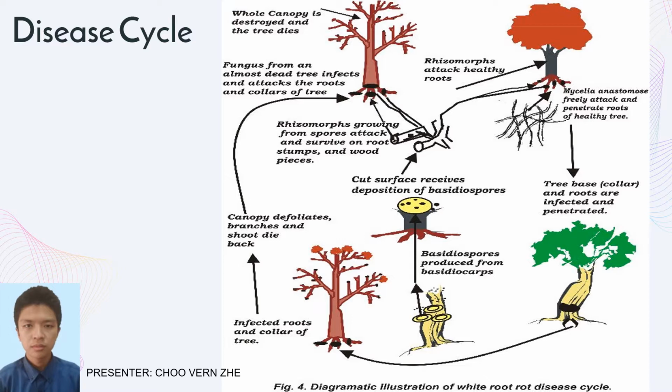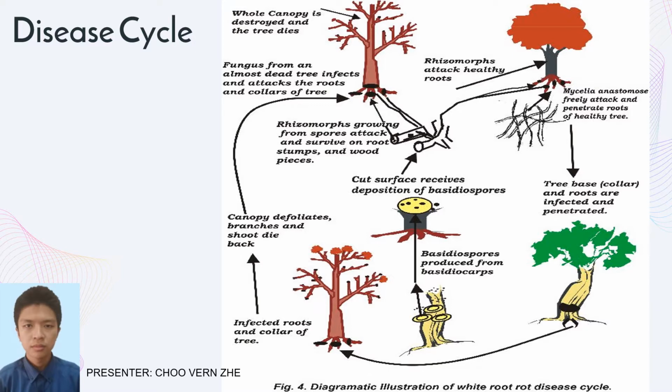Moving on to the disease cycle, since we know that the pathogen is in the phylum of Basidiomycota, it will form the mushroom structure, also known as the basidiocarp, to spread its spores, which are also called basidiospores, as shown in the center of the diagram. The spores are spread into the soil and any wood pieces and can attack the hosts. In our case, it is the rubber trees.